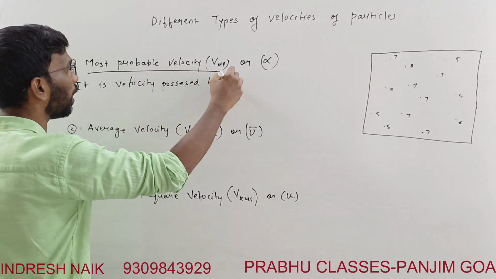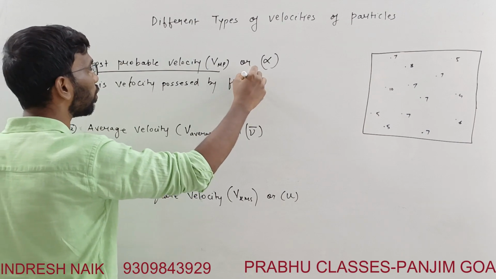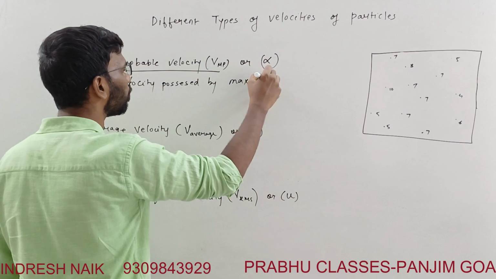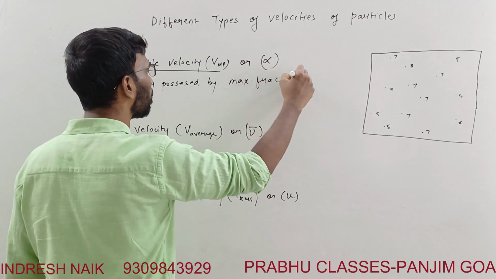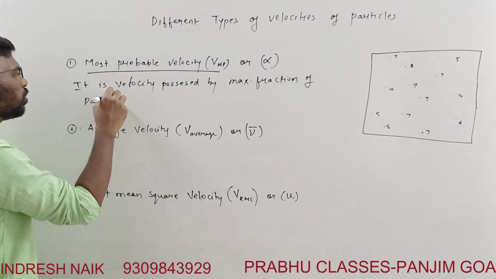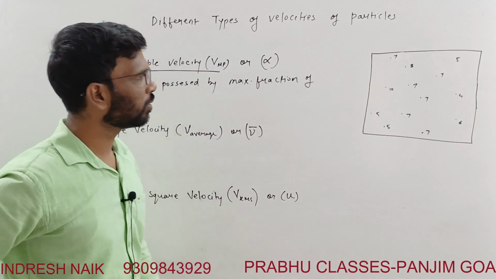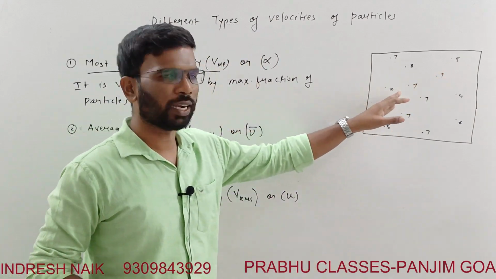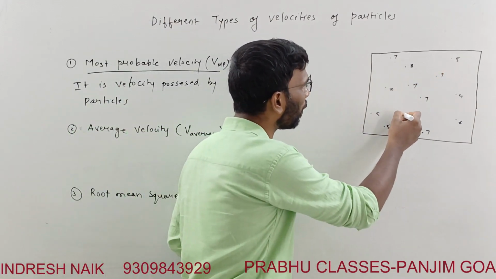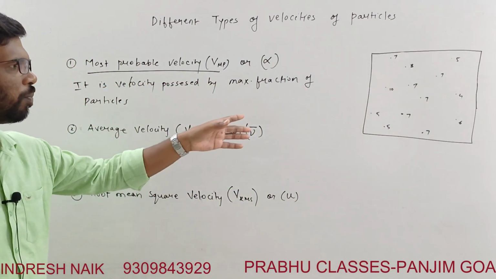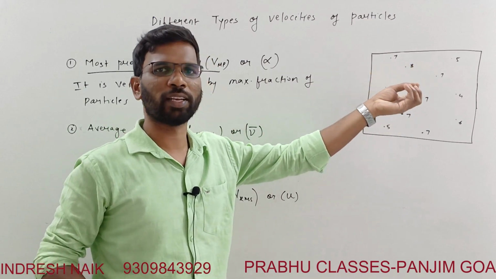It is not the highest speed. The highest are 8 and 10, more than 7. It is the speed possessed by the maximum number of particles. 7, 7, these are the particles having the maximum number of particles possessing that speed.